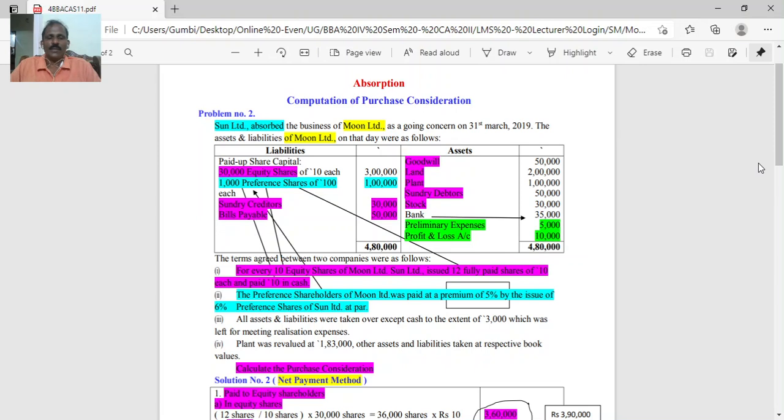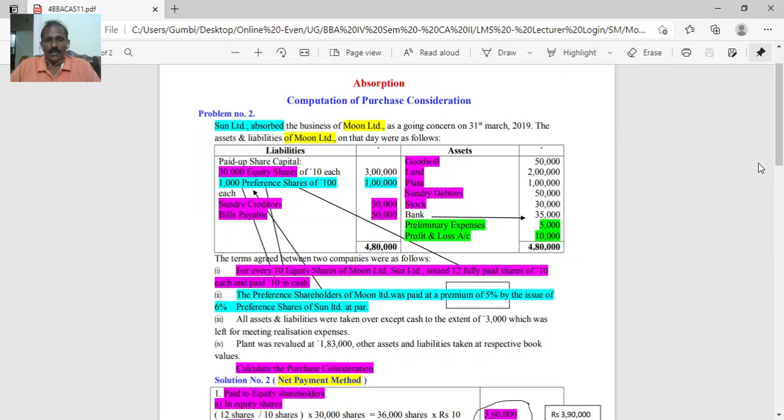The terms agreed between the two companies were as follows. For every 10 equity shares of Moon Limited, Sun Limited issued 12 fully paid shares of 10 each and paid rupees 10 in cash. Preference shareholders of Moon Limited were paid at a premium of 5% by the issue of 6% preference shares of Sun Limited at par.